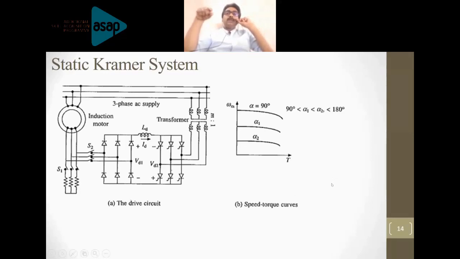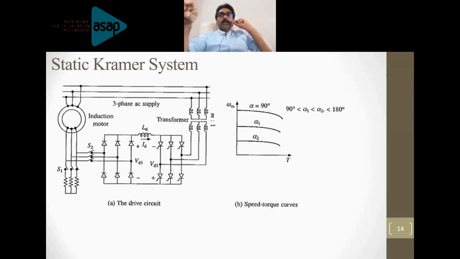Then this uncontrolled rectifier will convert that AC into DC. That DC is smoothed with the help of the smoothing inductor. The ripple is removed and the processed DC is given to the inverter circuit. The inverter circuit is connected to the three-phase AC supply through a transformer. With the help of a transformer, the output of the three-phase inverter is connected to the grid.